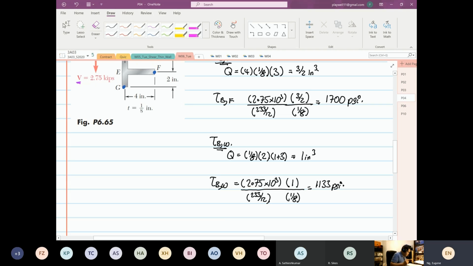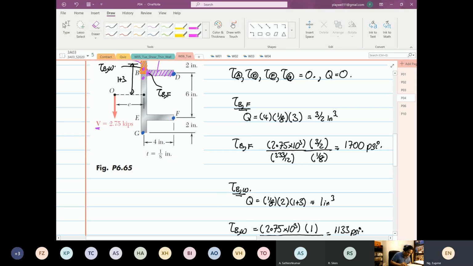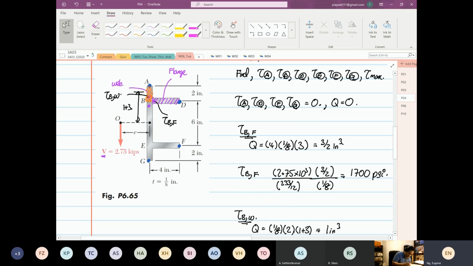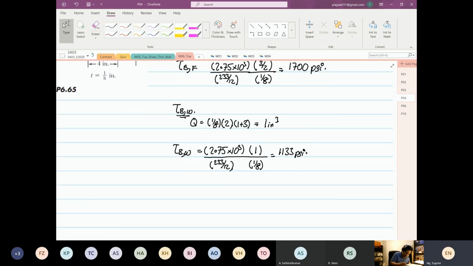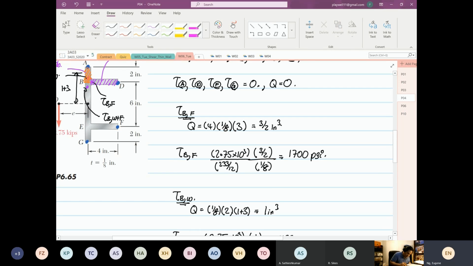Okay. Then the next one, we will look at this point over here, right? So this point over here, oh, it's a mess. I do apologize. This point over here, I'm going to call it our shear at point B, plus the web plus flange. Okay, that's the point over there. So yeah, isn't it obvious, right? So the only thing that changed is the Q, right? So shear at point B will be with the web